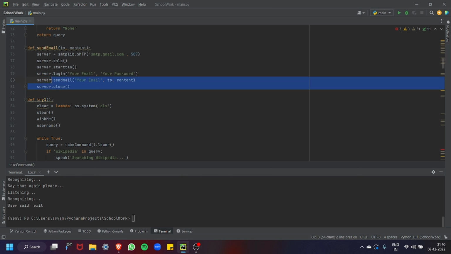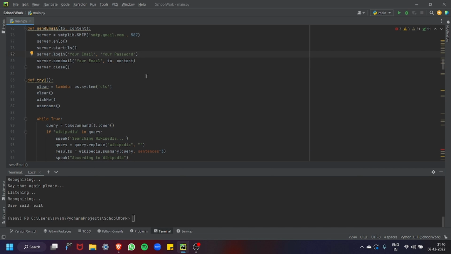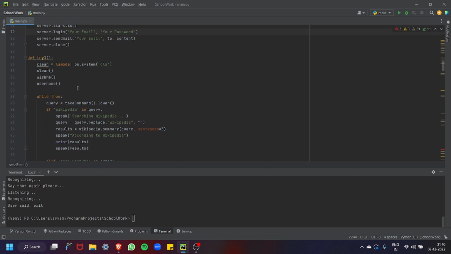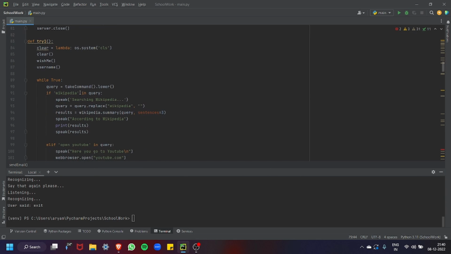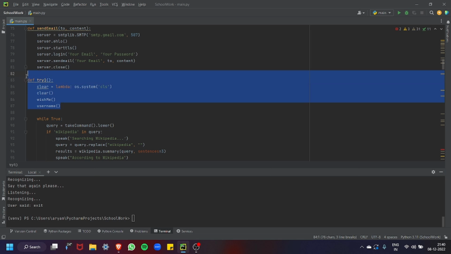Here this function is to send a mail. So here you can put your email and your password over here. I've not done that because it's private, and yeah, you have to put your email and password over here. Here is where the main function starts.